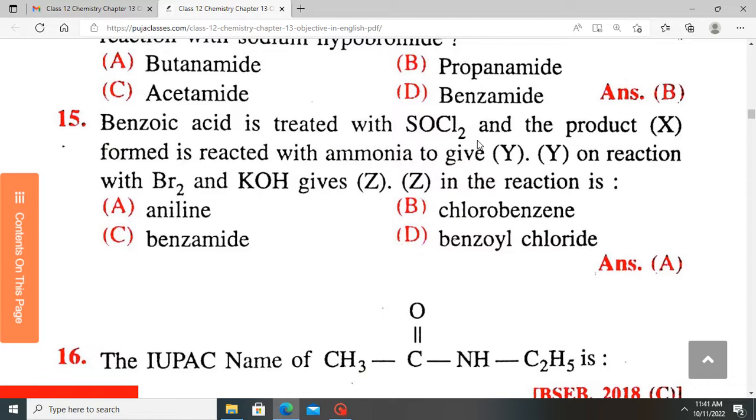Then when benzamide is reacted with bromine in potassium hydroxide, it means you are going to have a Hofmann's reaction, which produces an amine of one carbon less. So we have a benzamide reacting with bromine and potassium hydroxide that gives an aniline. It is going to eliminate one carbon dioxide and get finally an aniline.